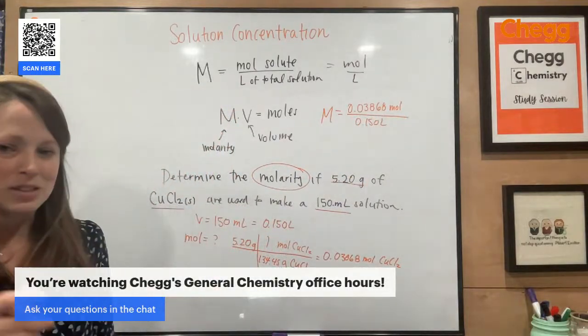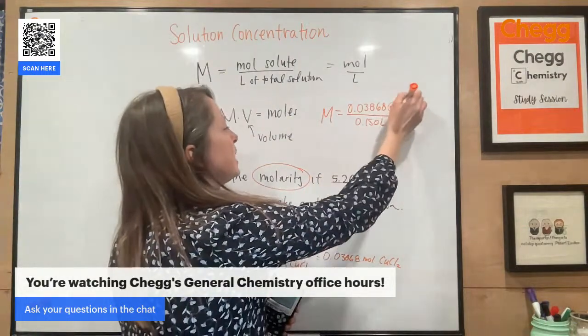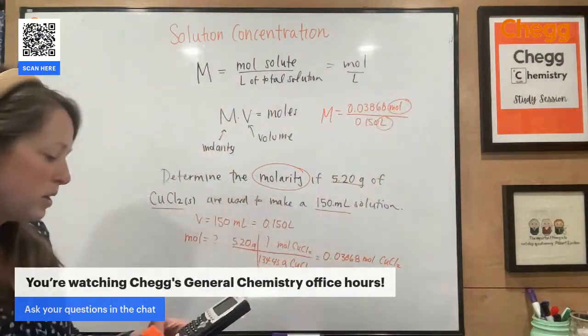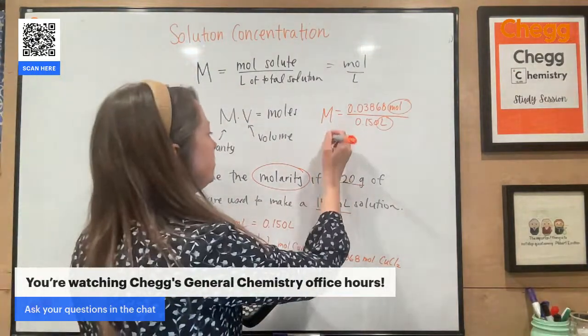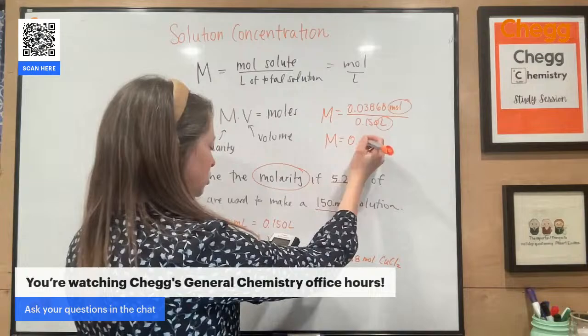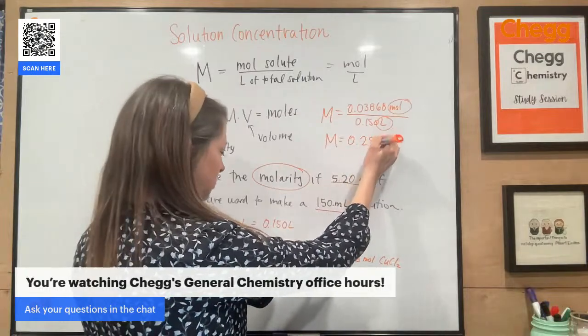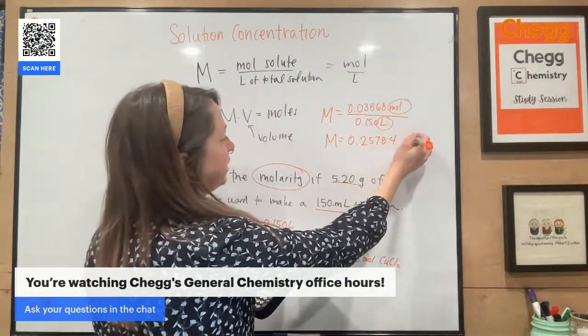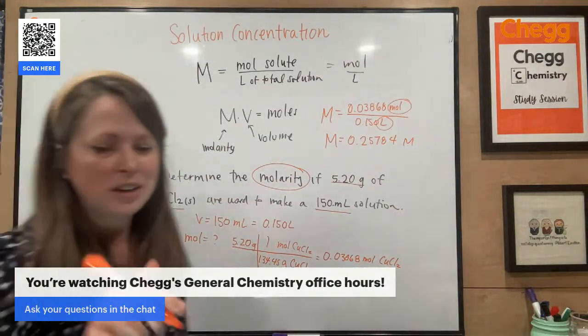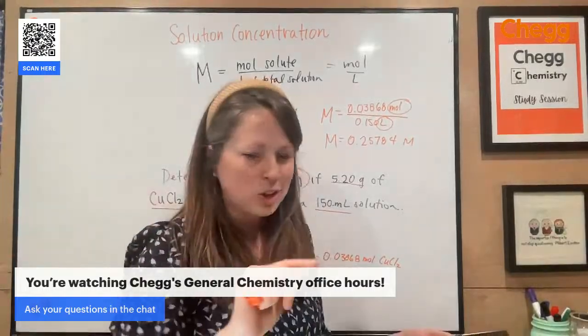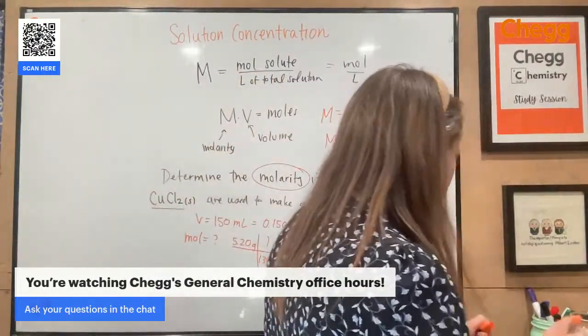So notice my units. That's the biggest thing with this. I'm taking my moles and dividing that by my total volume of the solution to find out that I have a concentration of 0.25784 molar. So now let's go back. Let's figure out how many sig figs we need to have with this. And then I'll go back and we'll talk about how do I know what is aqueous in a solution.